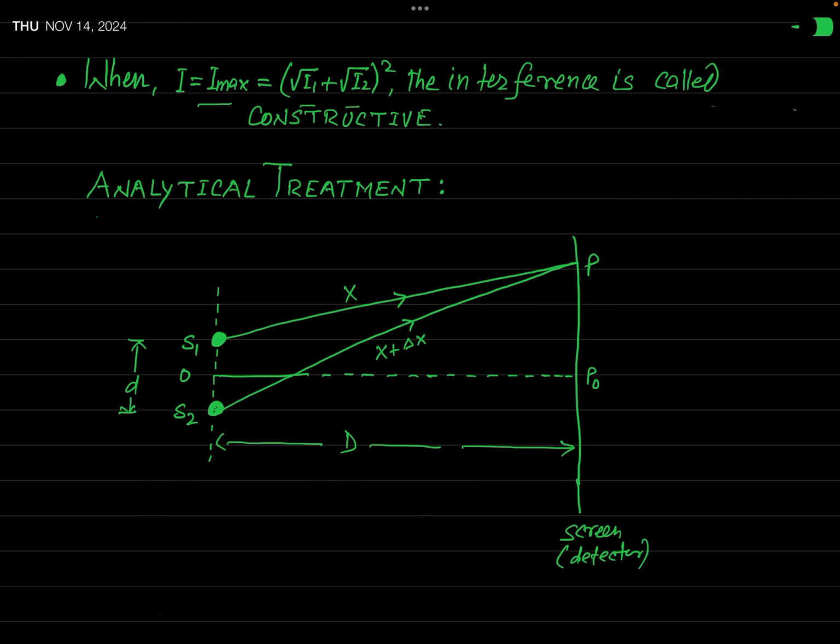Okay? And if small d is in the order of, let us say, meter, then this capital D should be in the order of kilometer. Then interference will be sustained. Interference will take place, but if you want to observe the sustained pattern of interference, then this condition must hold. Okay? So you can say that actually the sources S1 and S2 are placed very close to one another, very close. Okay?